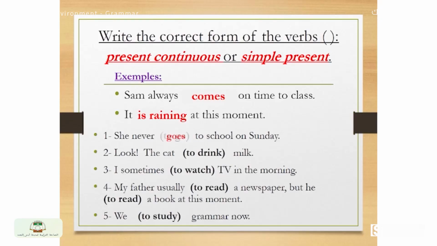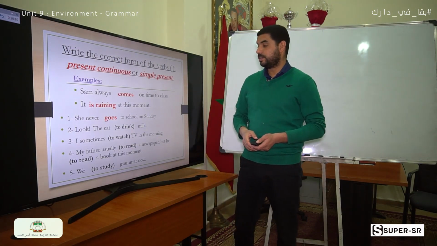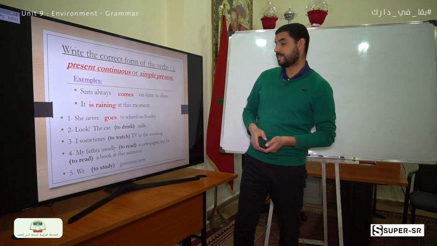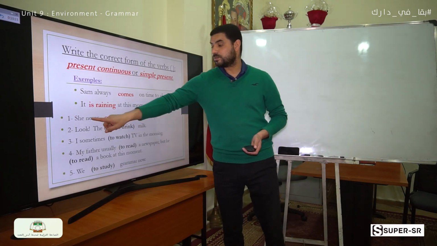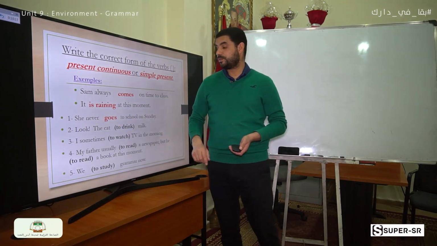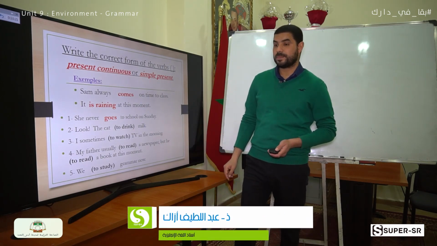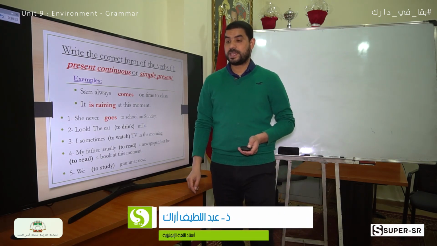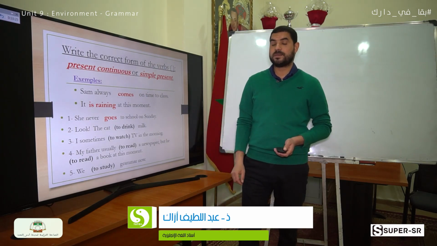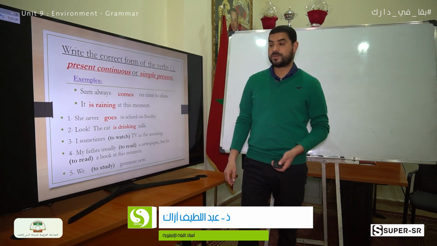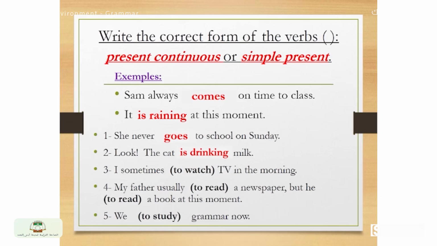Okay, let's correct. She never goes to school on Sunday. Because we have never, an adverb of frequency, we are going to use the simple present. Look, the cat (to drink) milk. Yes, we are going to use the present continuous because we have look.